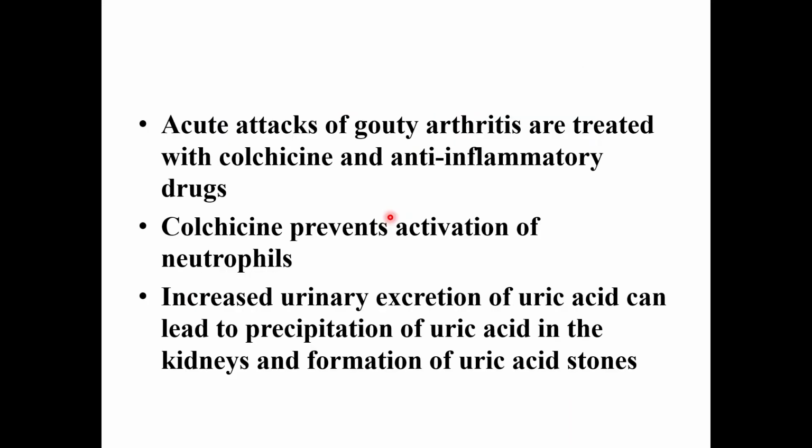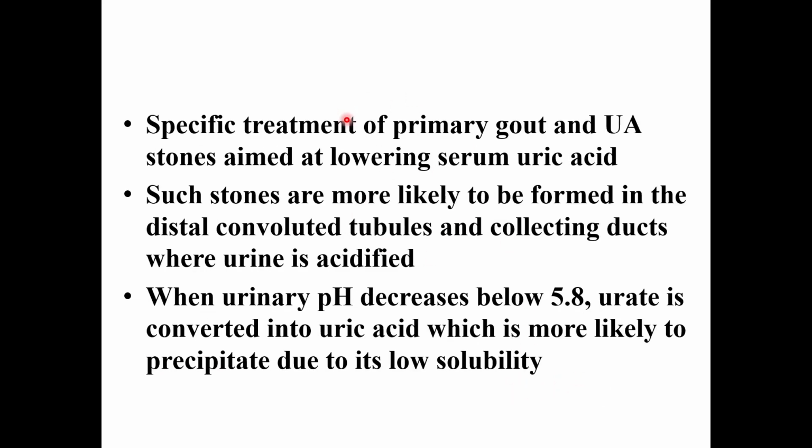Acute attacks of gouty arthritis are treated with colchicine and anti-inflammatory drugs. Colchicine prevents activation of neutrophils. Increased urinary excretion of uric acid can lead to precipitation of uric acid in the kidneys and formation of uric acid stones. Specific treatment of primary gout and uric acid stones is aimed at lowering serum uric acid.